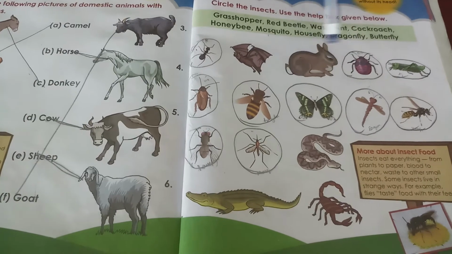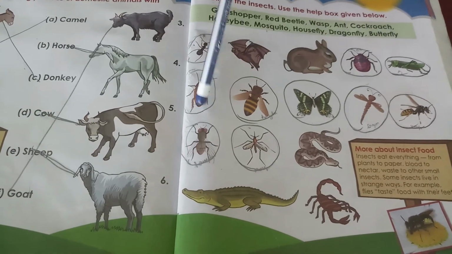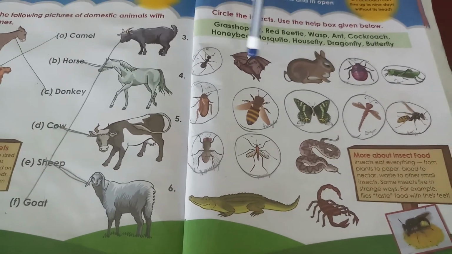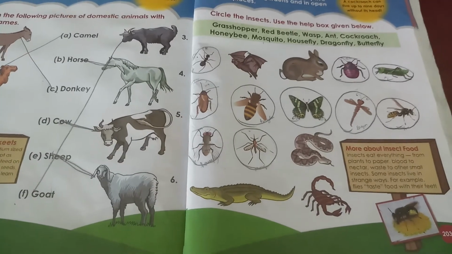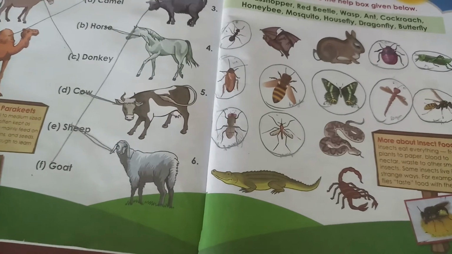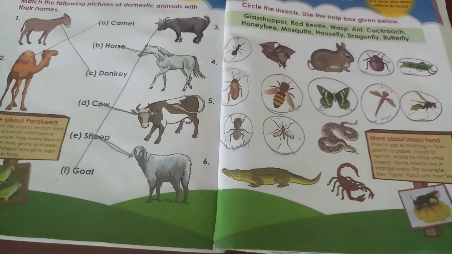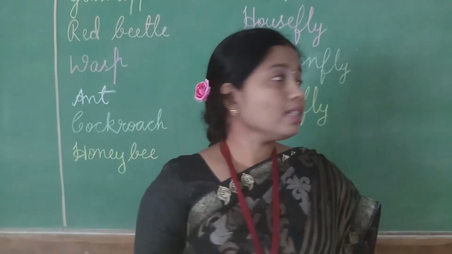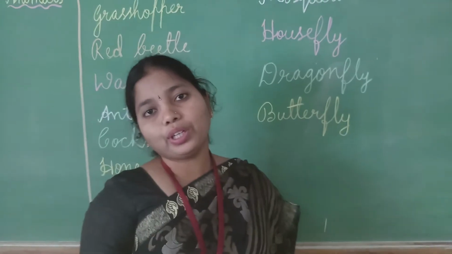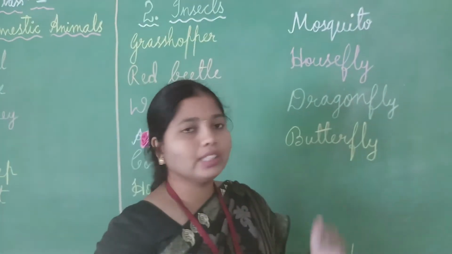These all 10 are insects, children, because they have 6 legs. Those having 6 legs, children, are called insects, and these insects live in your homes. Some of them live in homes and some live in gardens and outside the home also. See, children, this is about the insects we have discussed. We have put a circle for the insect names which they have given.